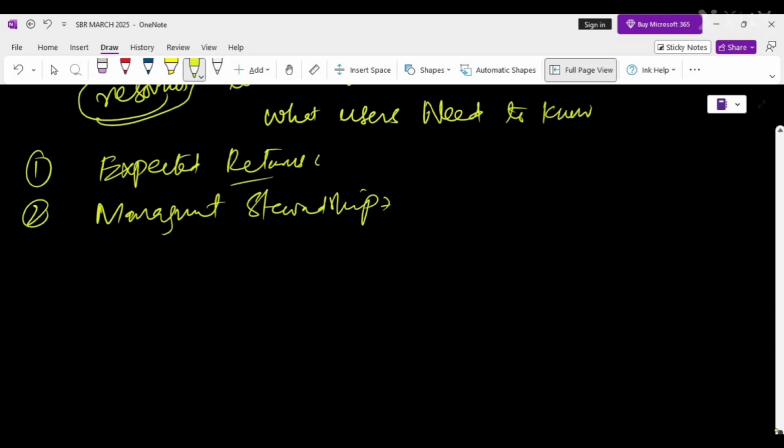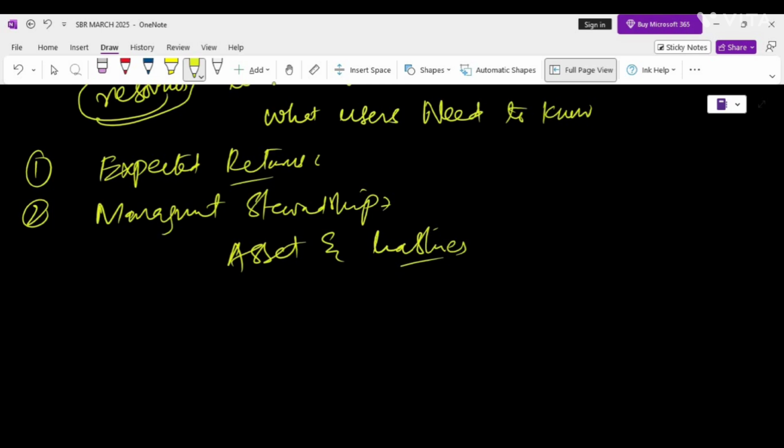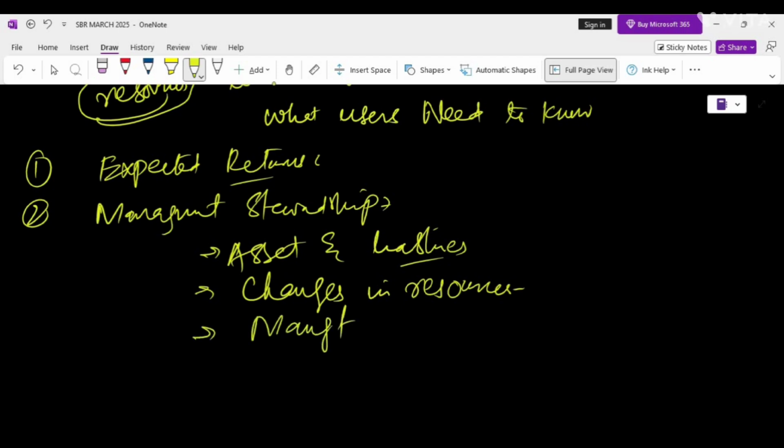So the key information provided will be the assets and liabilities. By asset we mean the entity's economic resources, and by liability we mean the claims against it. The second thing you provide is changes in resources, which means how these assets and liabilities change over time. And the third thing which needs to be provided is management efficiency, that is, how effectively management uses resources and meets its responsibility. So these are the key information provided to the user.